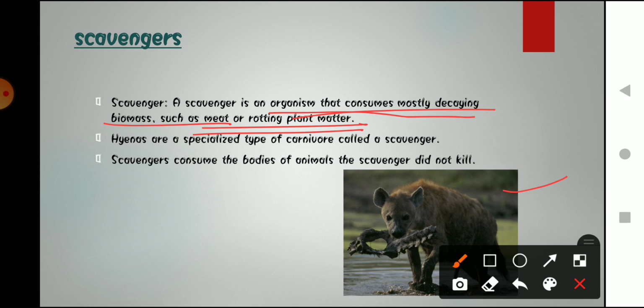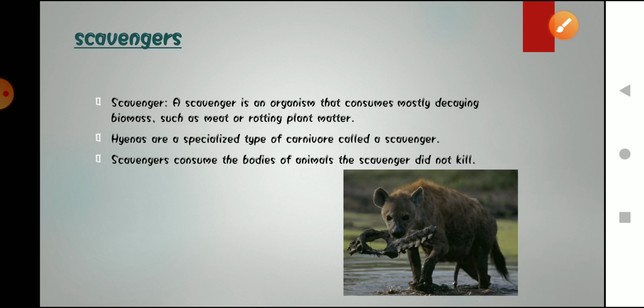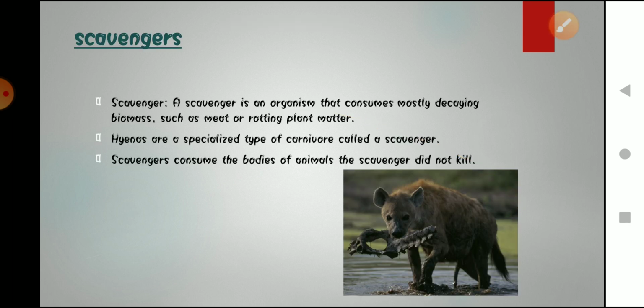Okay, and that decaying will take time. If these animals do not eat dead bodies, the dead bodies of the animals will just lie there. Destroying and decaying them takes a very long time. But if they are eating it as their food, they are basically cleaning our environment. So you can say that the scavengers are cleaning our environment.